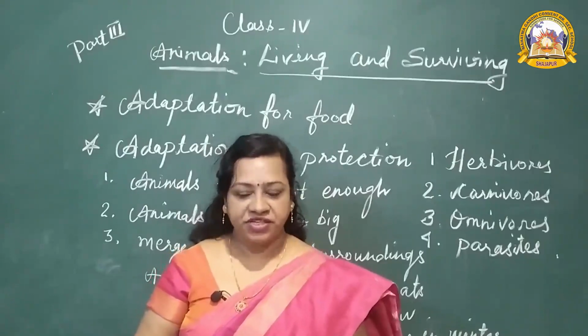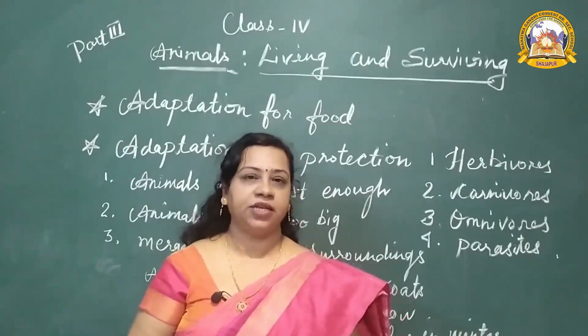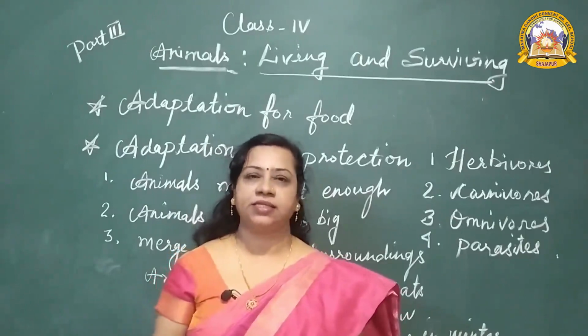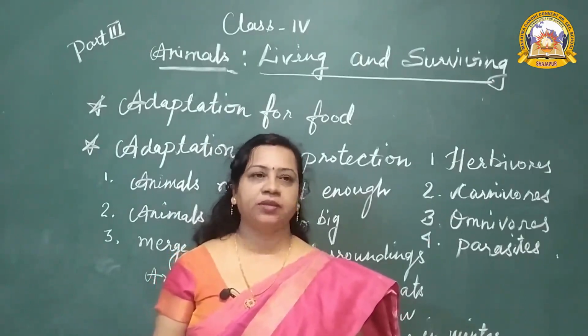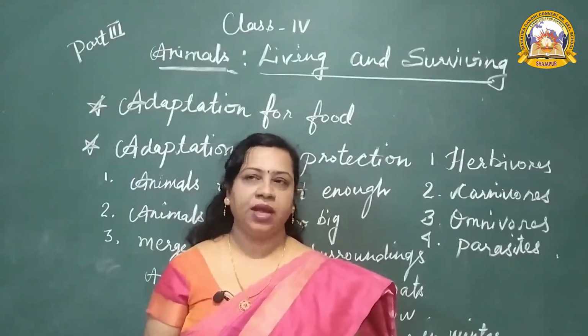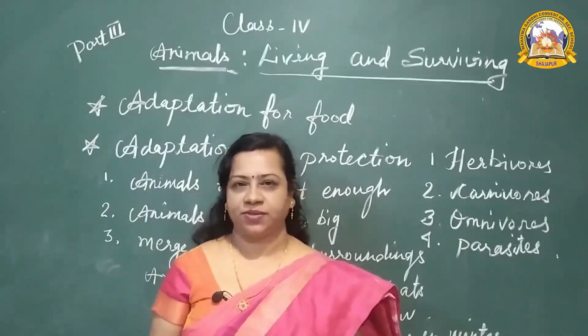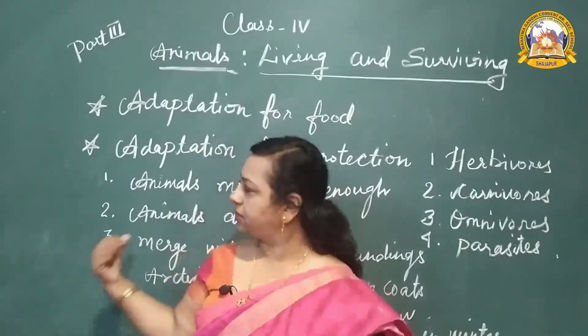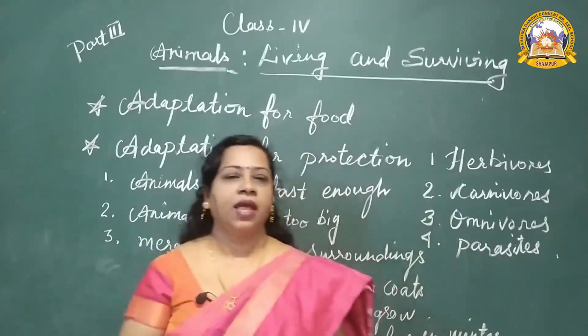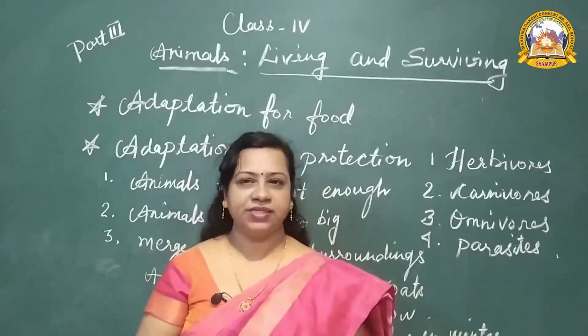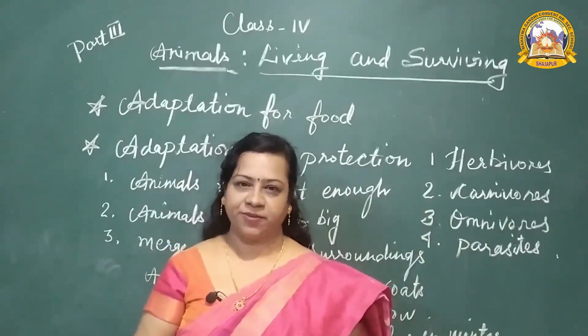Okay, and leaf insect and stick insect, as the name suggests, live like a leaf. Their structure is like a leaf and they can protect themselves. So these are the animals. They have different special features, and according to these features, they can protect themselves.